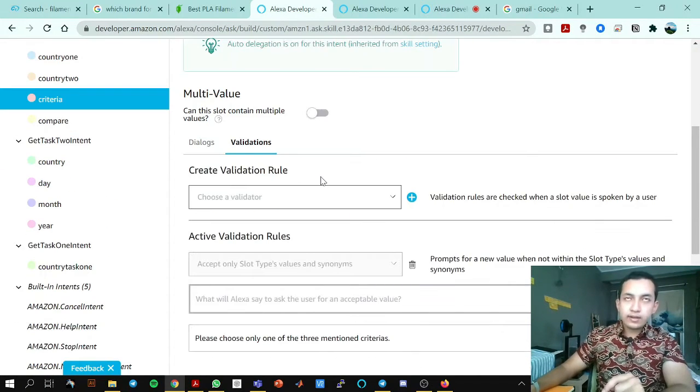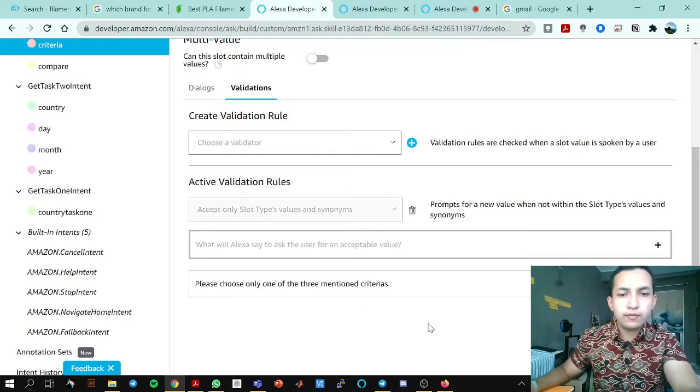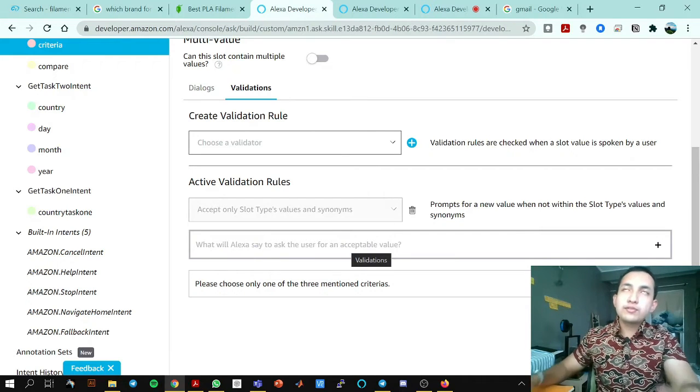As I explored Alexa, which is great actually, it provided a lot of information and also guidance. So I enabled these validations so that the user can only say or input the criteria that is accepted by the system.